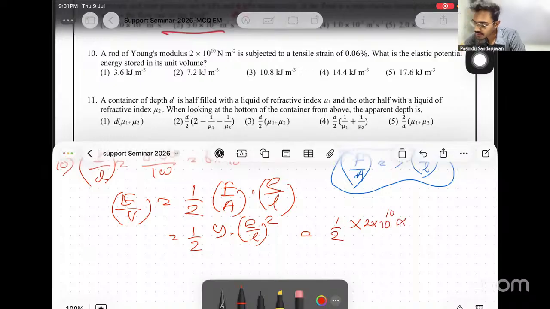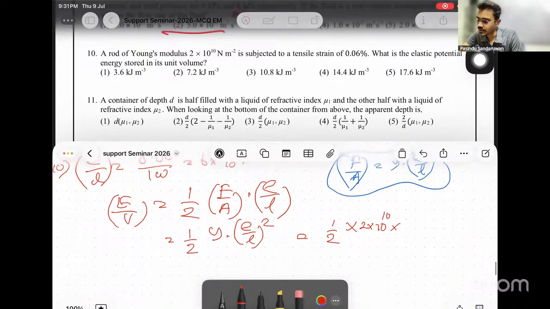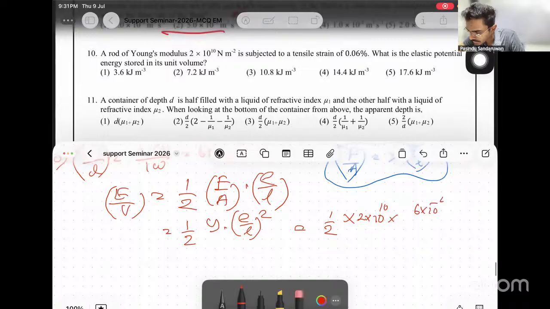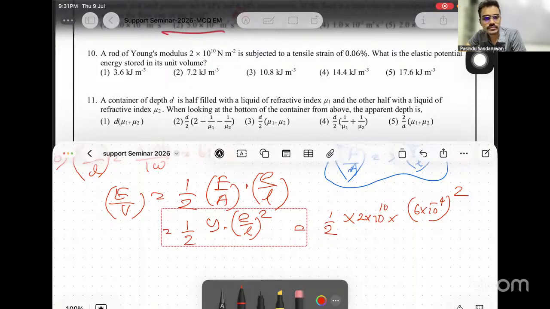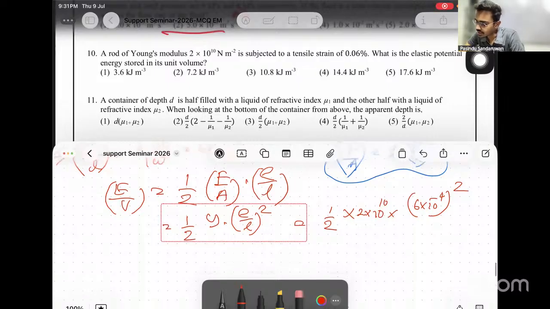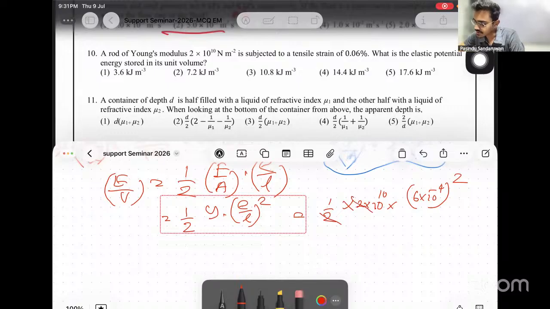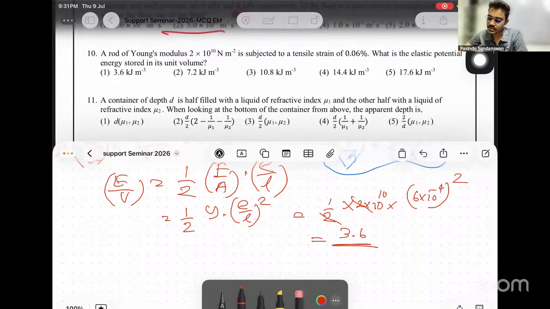Then ΔL over L was here, 6 times 10 to the power minus 4, squared, right? Then 2 and 2 cancel. This is 3.6, no? The number 36, 3.6.